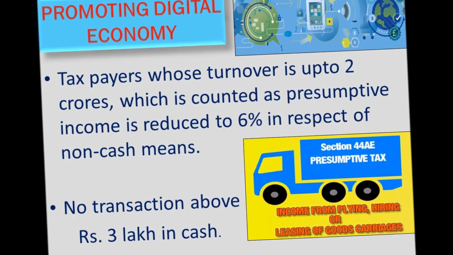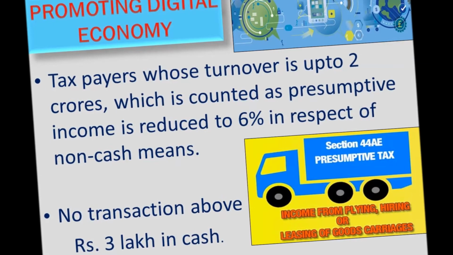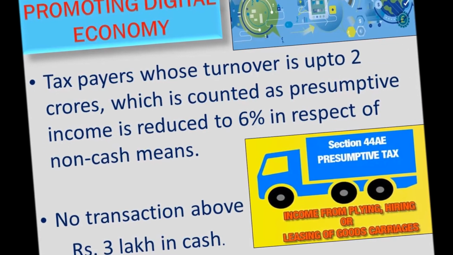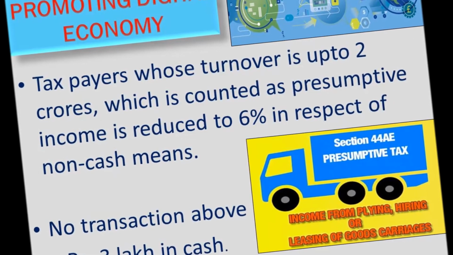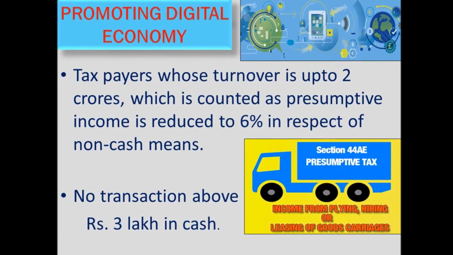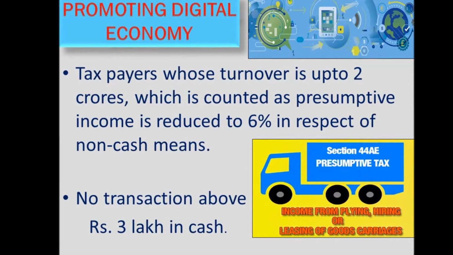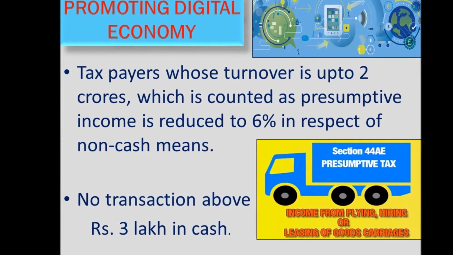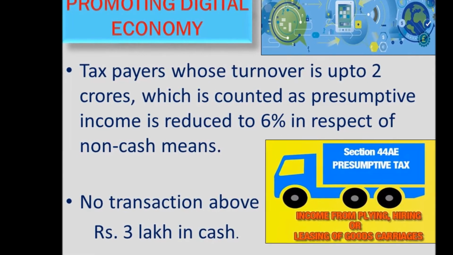For example, if a company has a turnover of rupees 1.5 crore in a year, that is less than the limit amount of 2 crores, then they only have to pay tax on 6% of their turnover, that is 6% on 1.5 crore, which would be 9 lakhs. Even if the company earns more income than 6%, yet the minimum amount they have to pay would be this.